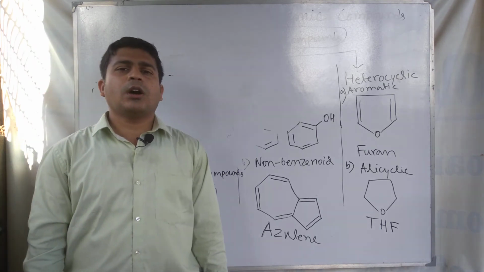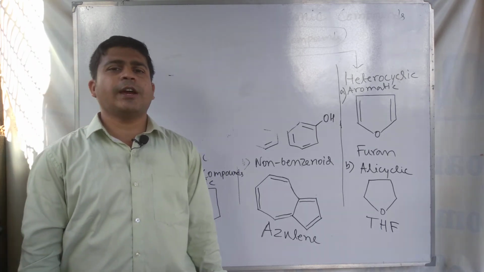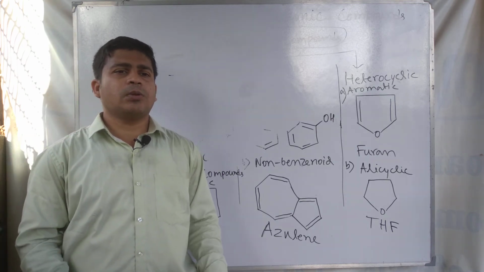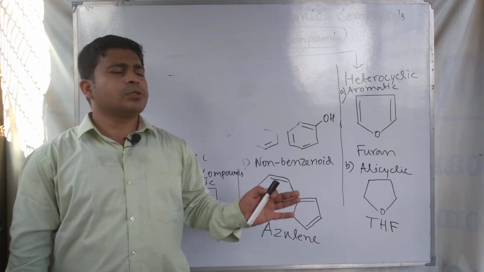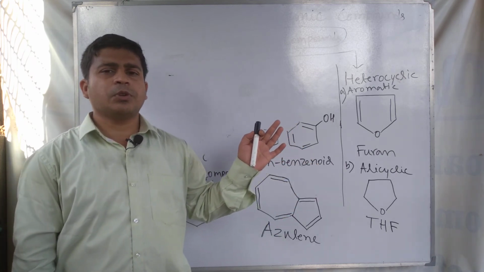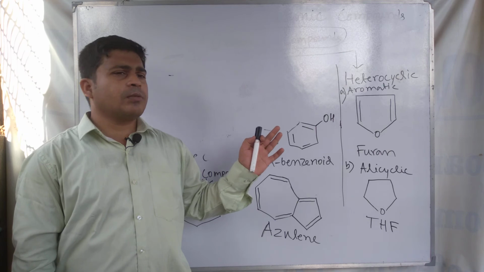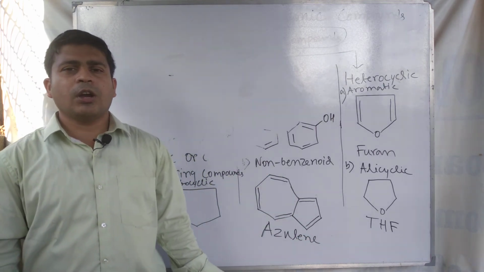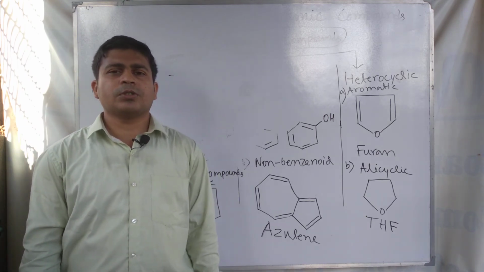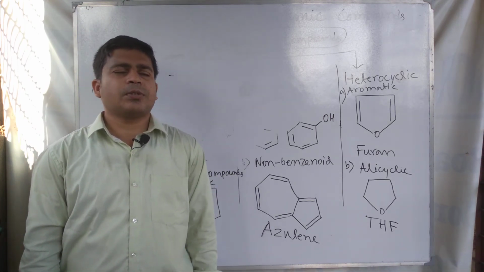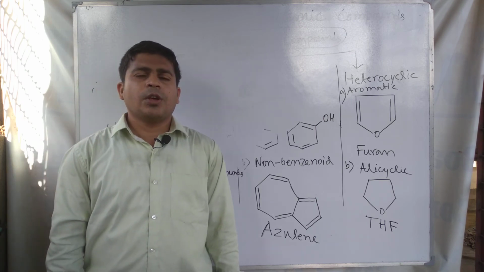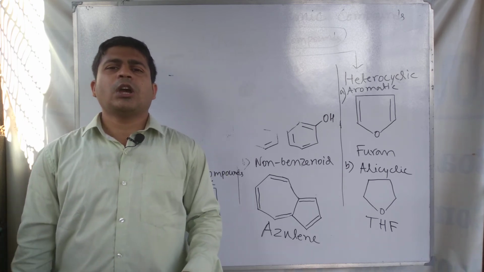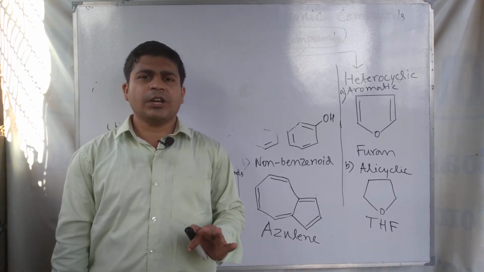So this is the discussion that I wanted to make, that organic compounds can be classified into different groups based on some basis, right? I think you understand this topic, what the classifications of organic compounds are.